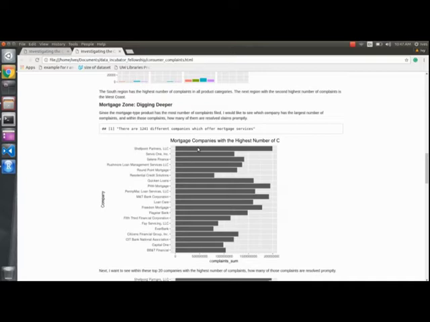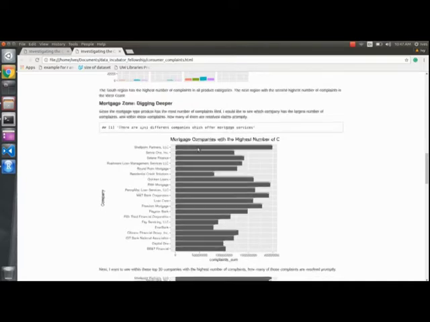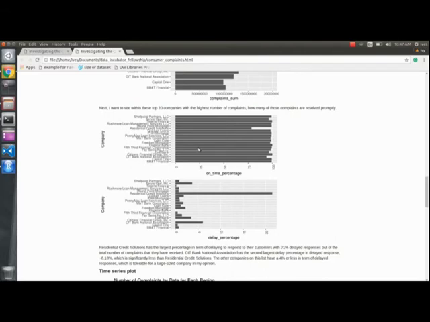Then from this list, what I did was I calculated the percentage of complaints that were or were not resolved promptly to the customers. In other words, I calculated the delay percentage, which represents the proportion of complaints that was not responded on a timely manner, and then also an on-time percentage, which represents the proportion of complaints that were responded on a timely manner. So you can see right here.